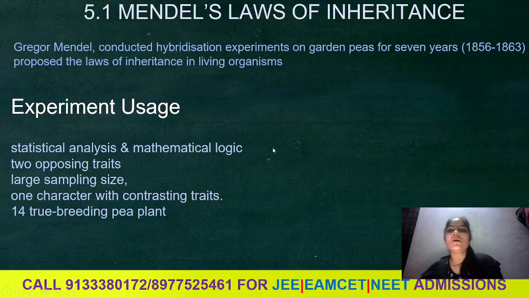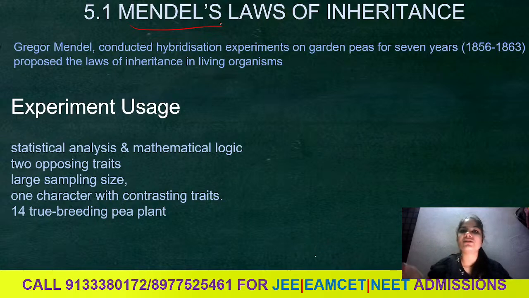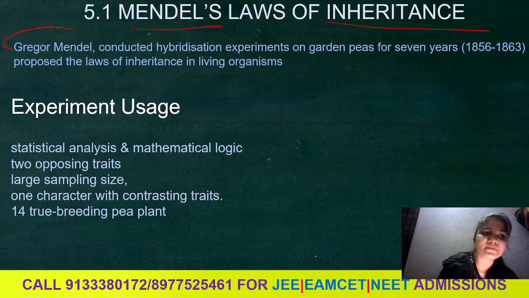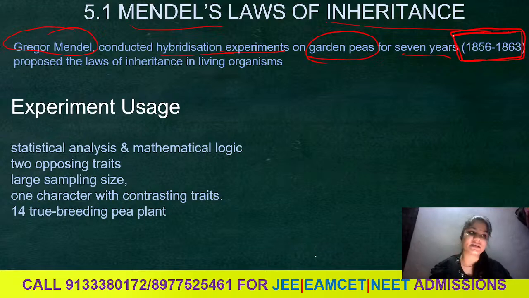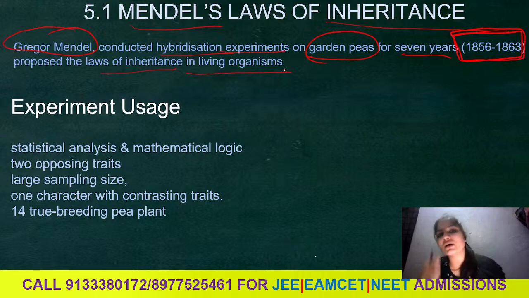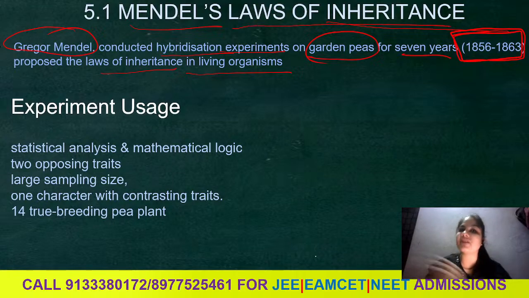Mendel was a scientist who proposed the law of inheritance. His full name was Gregor Mendel, and he conducted hybridization experiments on garden peas for 7 years, from 1856 to 1863, and proposed the law of inheritance in living organisms. In the upcoming slides, we are going to learn what the law of inheritance is as well.